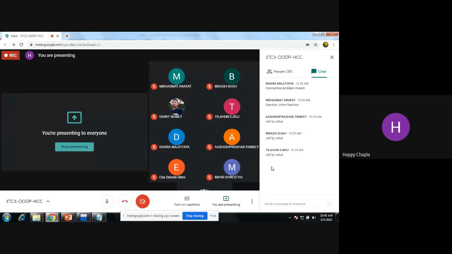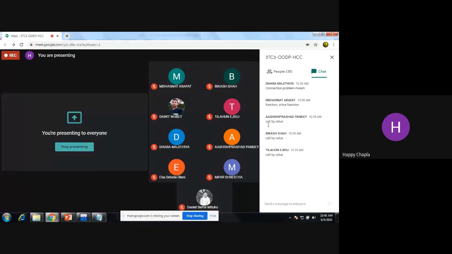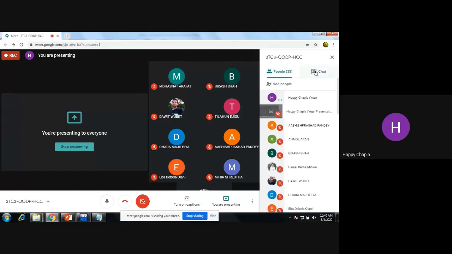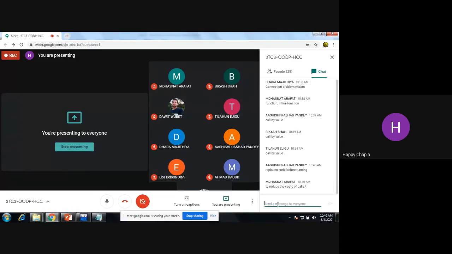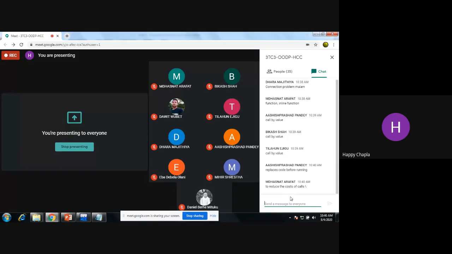Okay, now, yes. Now what is inline function? Or you can say the use of inline function. Okay, yes. Okay, replace code before running. Okay, to reduce the cost of calls. Very good. To reduce the cost of calls. So you can say that overhead, which will be happening using that function.